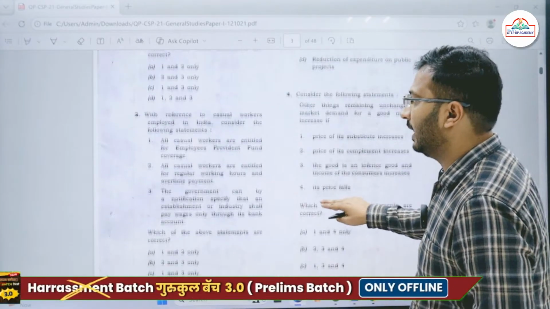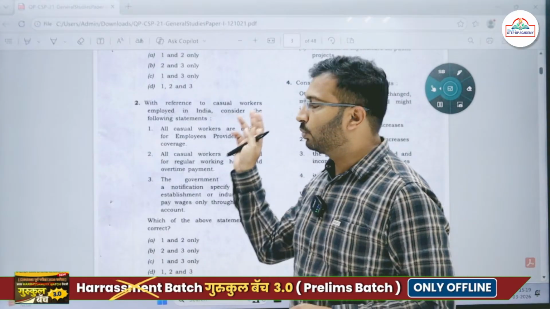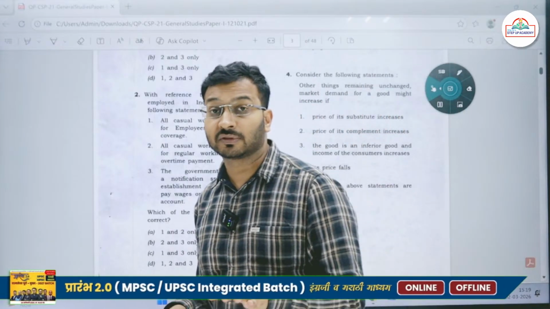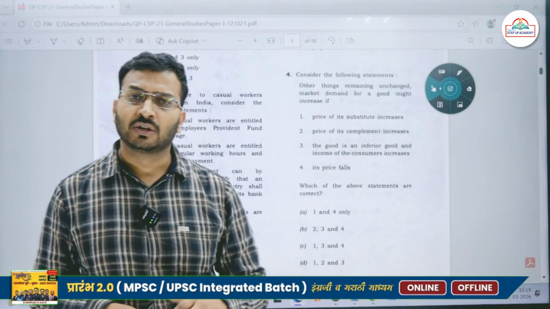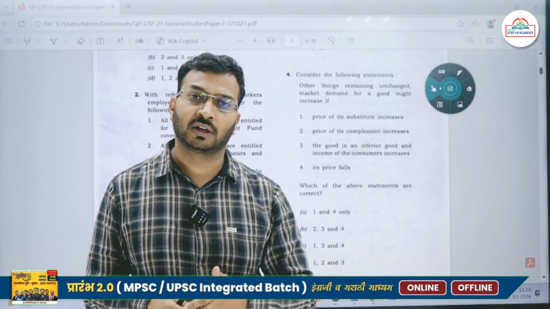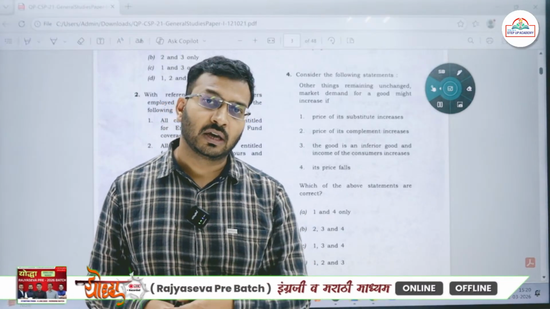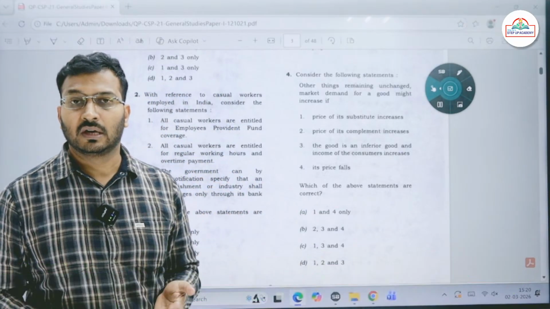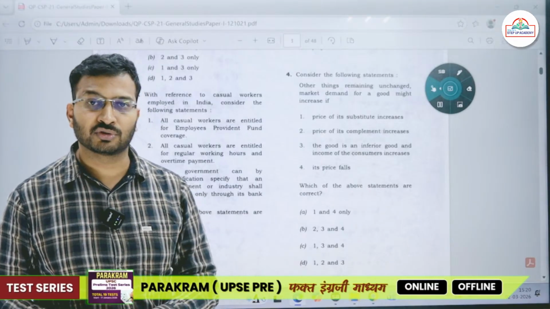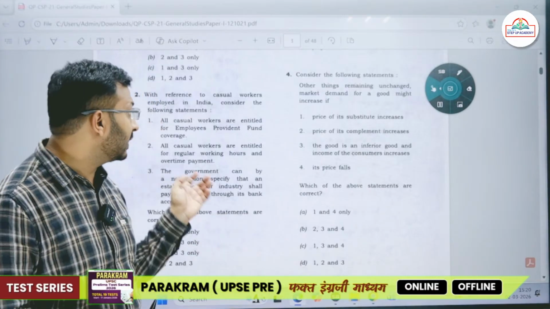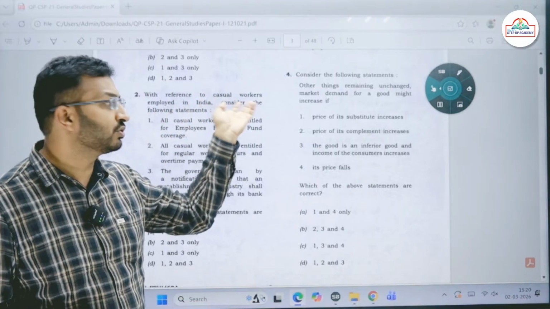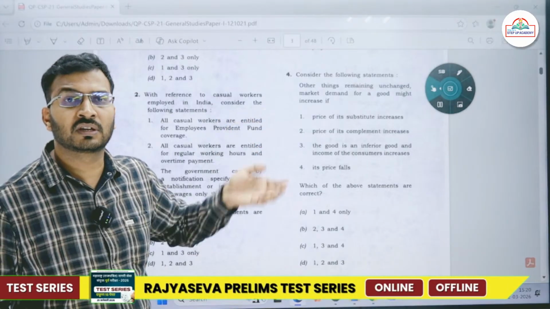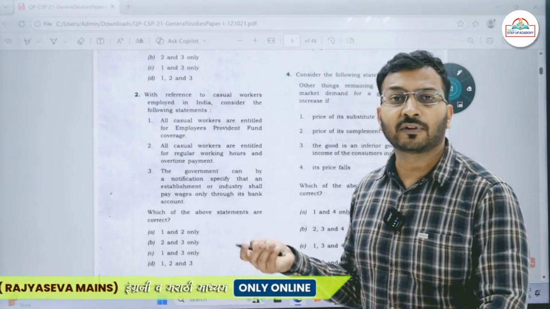Then the next question: with reference to casual workers employed in India, consider the following statements. This question was asked with respect to casual workers. Just imagine you are reading current affairs every day, you are reading a number of books every day. But what about such questions where you find very limited information? I'm pretty sure whatever current affairs resources you have used, you won't find exact precise information for this type of question. Casual workers employed in India, what we call gig workers, are engaged in different types of economy.